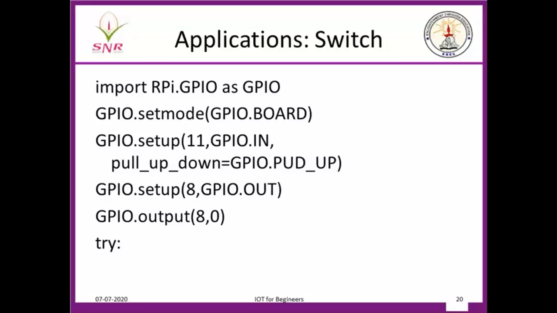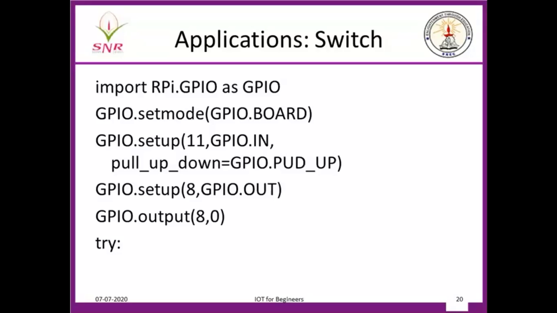And why have I set it up as a pull down pin and a pull up pin? I'll show that in the next slide. See, the input pin I set not only as an input pin, I have given a second argument telling whether I am pulling it up to a high voltage or pulling it down. If I pull up, I'll be pulling it up to 5 volts. If I pull down, I'll be pulling it down to ground. Okay, and the 8th pin I put as an output pin.